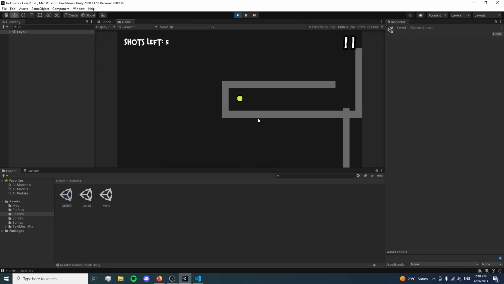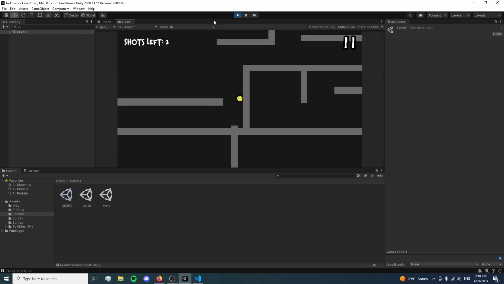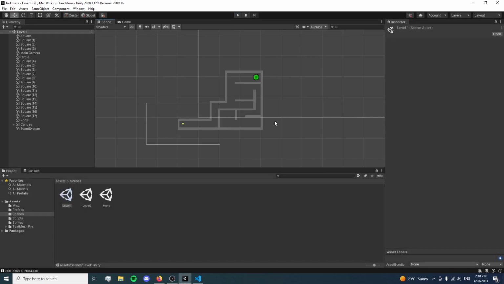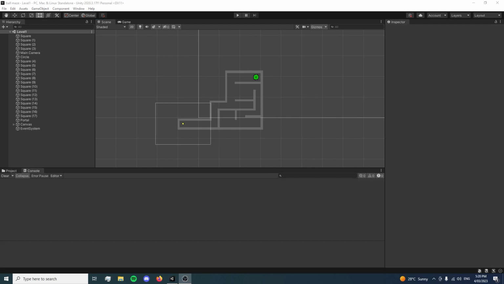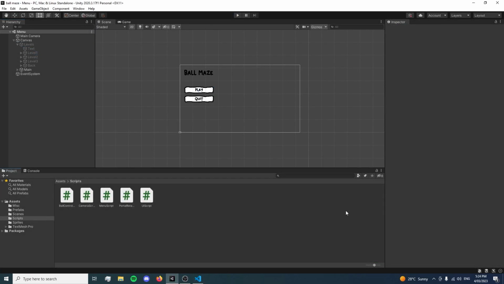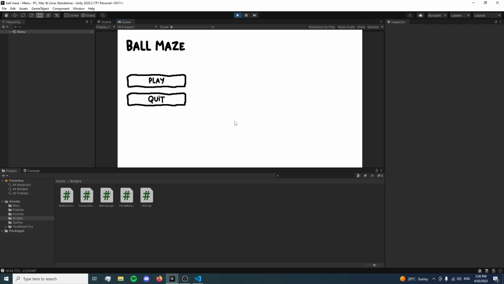Nice. Hey, it works. That's sick. Alright, cool. Look, I'm really hungry right now, so I'm gonna go get some lunch, and then I'll continue working on the game after I've eaten. So, yeah. Alright, back to work. I'm back from lunch. I continued working on the menu, and I got the buttons working that led to their respective levels. Cool. Yeah, that all works.